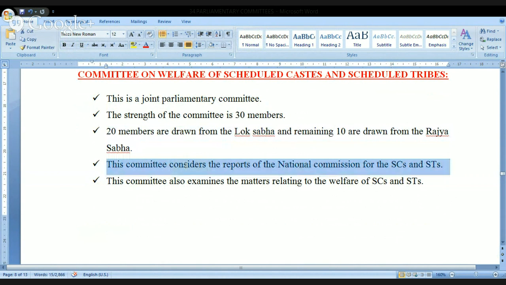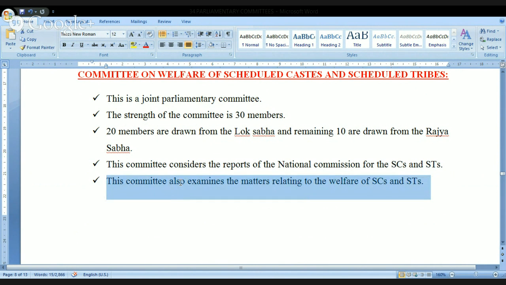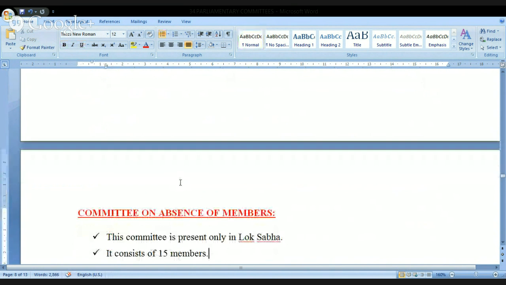This committee considers the report of the National Commission for SCs and STs. We have two constitutional bodies in India. One is the National Commission for Scheduled Castes. The second one is the National Commission for Scheduled Tribes. For the welfare of SCs and STs, these two commissions will submit the report to the government very periodically, and that report will be considered by this committee. Look at this. The committee also examines some matters relating to the welfare of the Scheduled Castes and Scheduled Tribes.